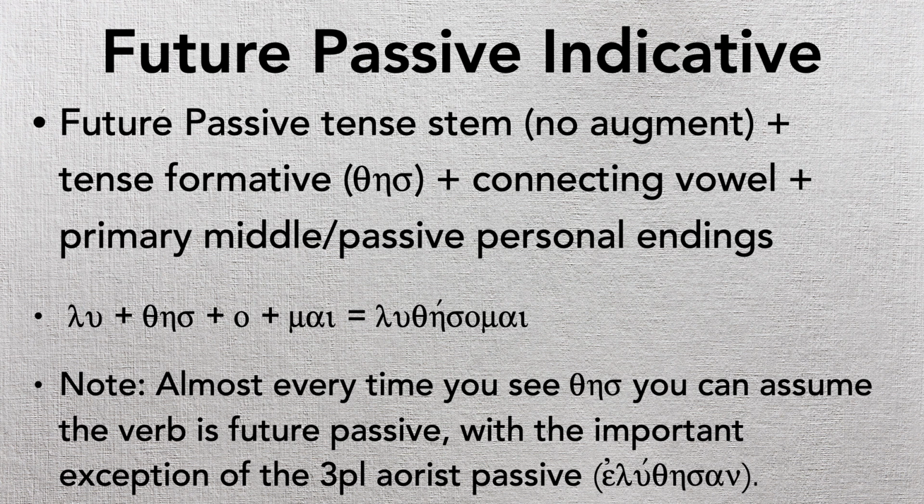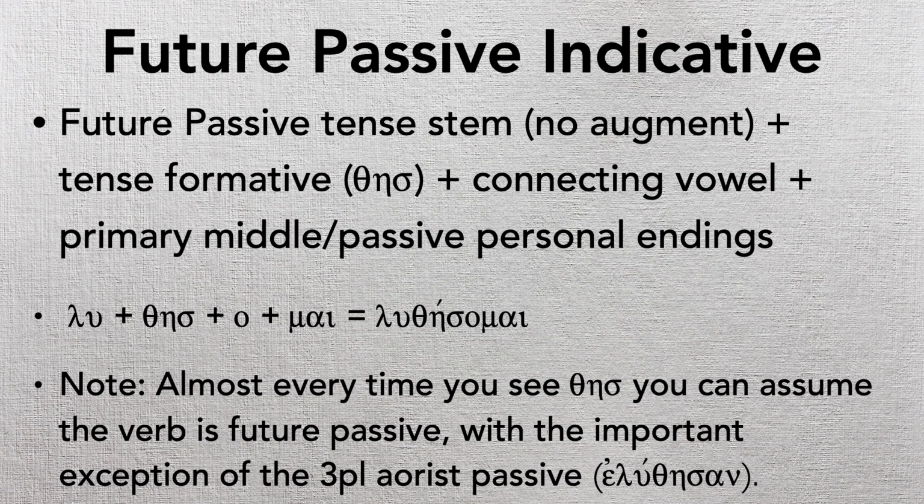We're going to have theta, eta, sigma. Okay, so that theta eta is going to scream what? It's going to scream passive. That sigma is what we saw as the tense formative with the future active, right? Future verbs, that was the first tense formative that we ever saw. Future verbs take that sigma as a tense formative to tell you that it's future. So you can think of those two things coming together. Okay, we've got theta eta and we've got sigma. They come together to become theta eta sigma. We've got a connecting vowel to follow the sigma to smooth things out. And then we have the primary middle passive personal endings.